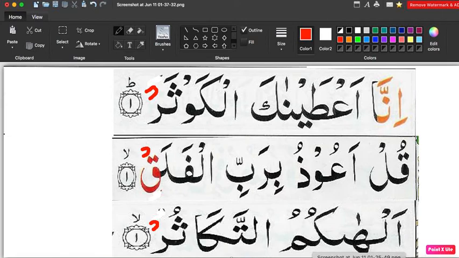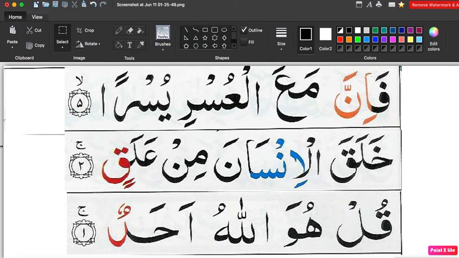The second signs that are going to change into Sukoon are double Kasra and double Dhamma. Double Kasra and double Dhamma we change into Sukoon sign, and double Fatah we change into one Fatah. It is not changing into Sukoon. Double Fatah we change into one Fatah, and double Kasra and double Dhamma we change into Sukoon.